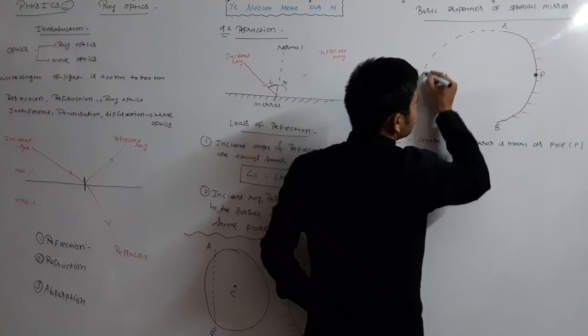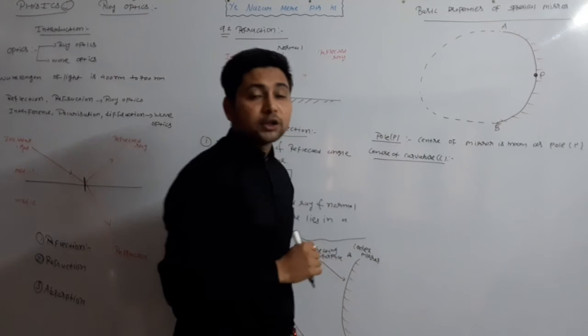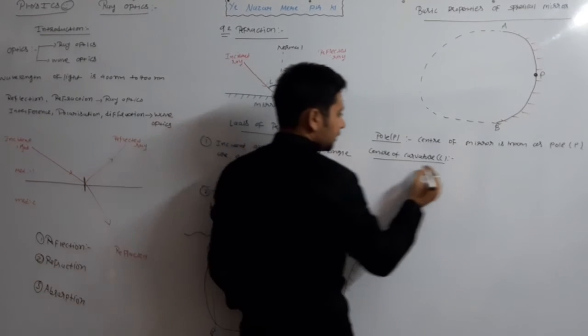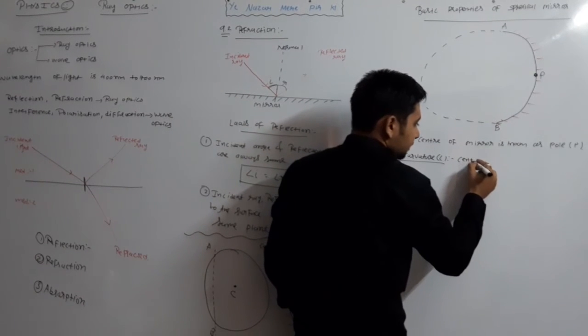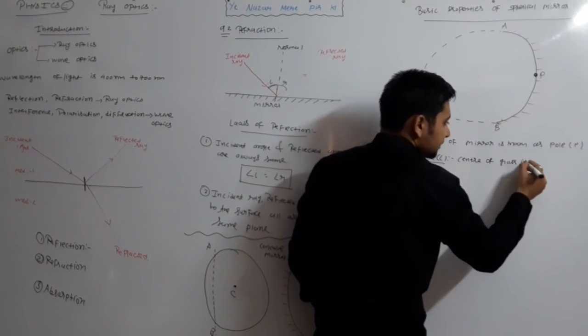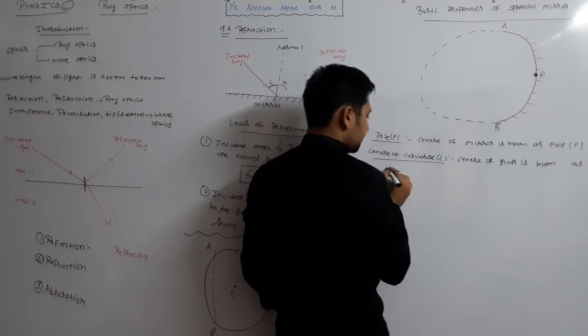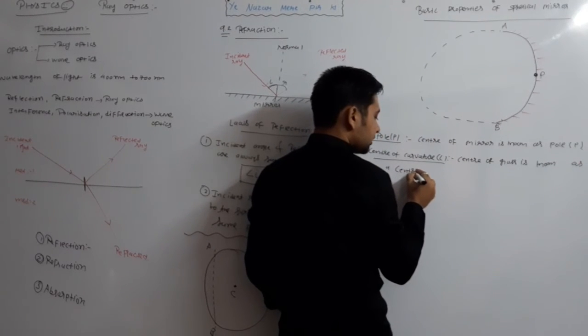So the center of the glass from which we made the concave mirror is known as the center of curvature.